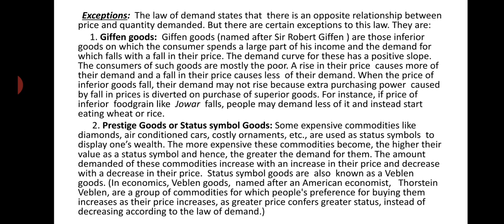They have to live in the society, they have to exist in life. So these inferior goods are generally consumed by them, but with a fall in their price, their real income increases, and with this extra income they are going to purchase superior goods instead of these inferior goods. We have already taken an example: when the price of jawar falls, jawar being an inferior good, they purchase less of jawar and start eating wheat and rice.